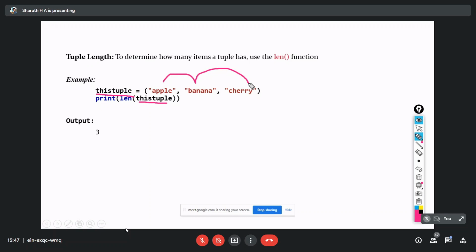Sir, which functions are we not using in a tuple? We can't use append, because we can't insert elements into this tuple.